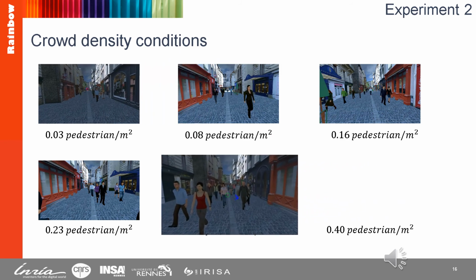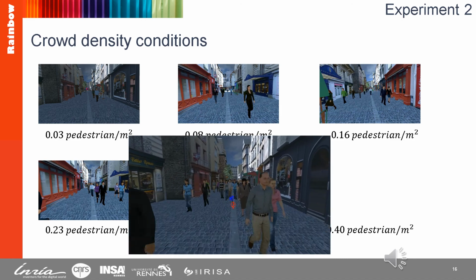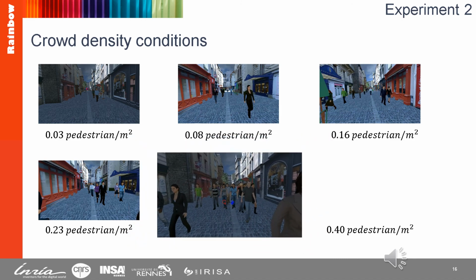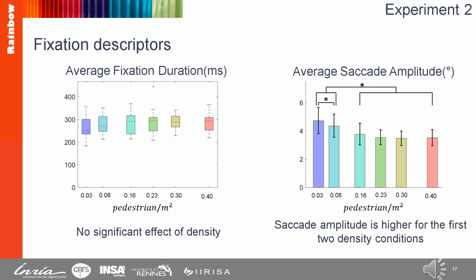Now, a video with the highest crowd density. Furthermore, the range of the crowd density was from 0.03 pedestrians per square meter up to 0.4 pedestrians per square meter. So we explored again the duration of fixation and amplitude of saccades, and the results show that there was no impact of crowd density on the average fixation duration.